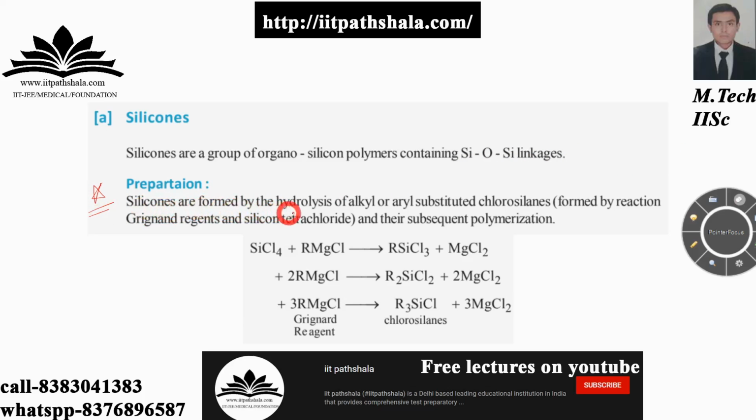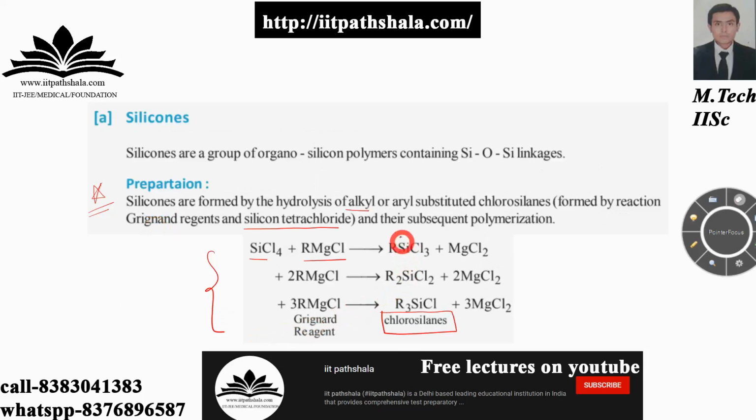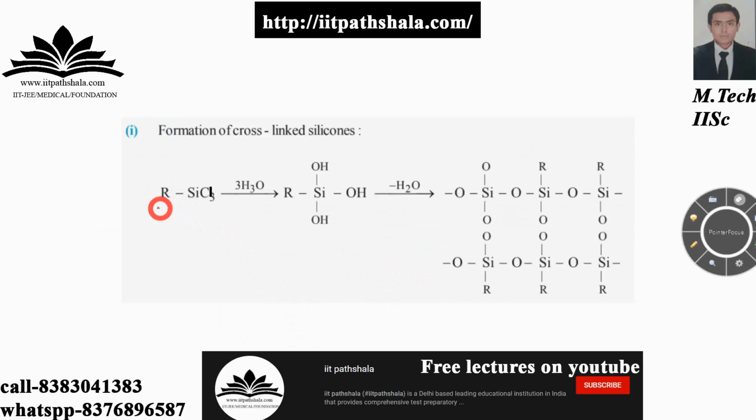Silicones are formed by hydrolysis of alkyl or aryl substituted chlorosilanes, which are formed by the reaction of Grignard reagent and silicon tetrachloride, as I mentioned over here, and their subsequent polymerization. So you have silicon tetrachloride, add Grignard reagent to it, and you will have your chlorosilanes, guys. After you have got your chlorosilanes, pick one of them.